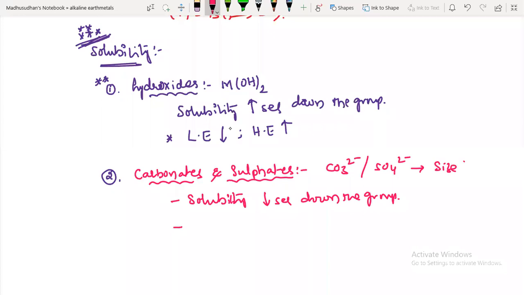You are talking only about metal carbonates and sulfates, so the size of the anion is almost the same down the group, but compared to the metal cation, it is more. So the size is big as compared to metal cations.